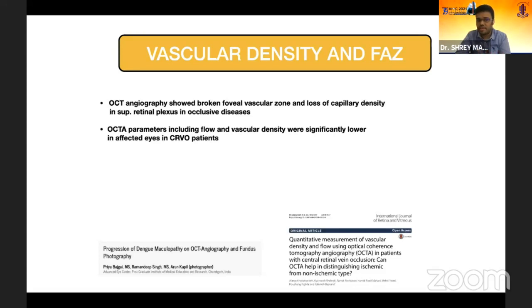As seen in some of the cases of CRVO also, patients with CRVO had reduced flow and vascular density, which is seen in dengue retinopathy also, as seen in our study. So this shows it to be more of a vaso-occlusive disease.